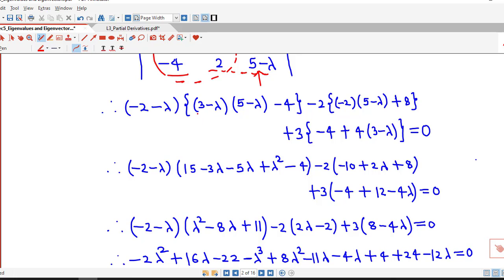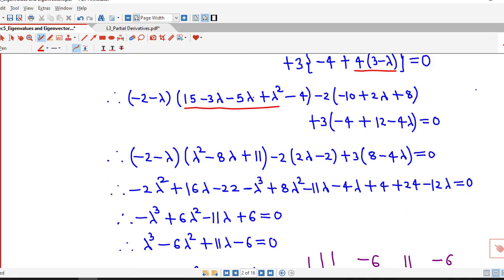Now we take the multiplication of these two, which is 15 minus 3 lambda minus 5 lambda plus lambda square minus 4. Minus 2 times this we can rewrite as minus 10 plus 2 lambda plus 8, plus 3 times we multiply 4 with this bracket.